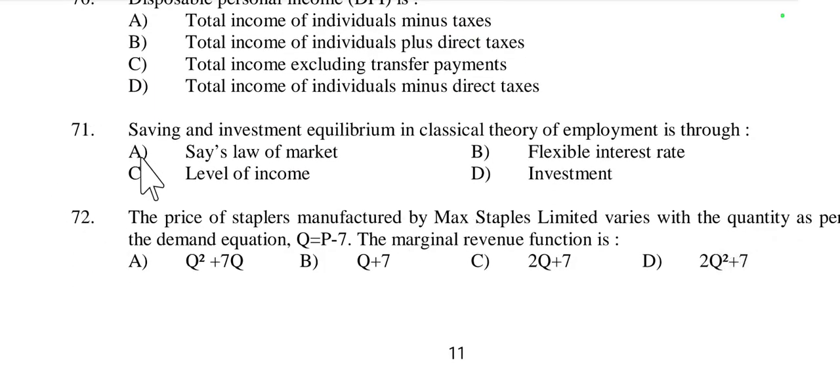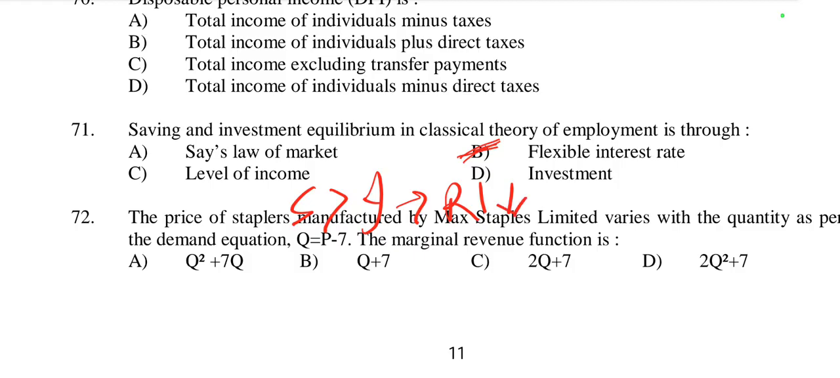Then question number 71. Saving and investment equilibrium in classical theory of employment is through Say's law of market, flexible interest rate, level of income, or investment. According to classical theory, saving and investment equilibrium is through flexible interest rate. Yes, option B is right here, because in classical theory saving and investment equilibrium is achieved through the flexible interest rate. Flexible interest rate means if saving exceeds investment, then the rate of interest will fall.